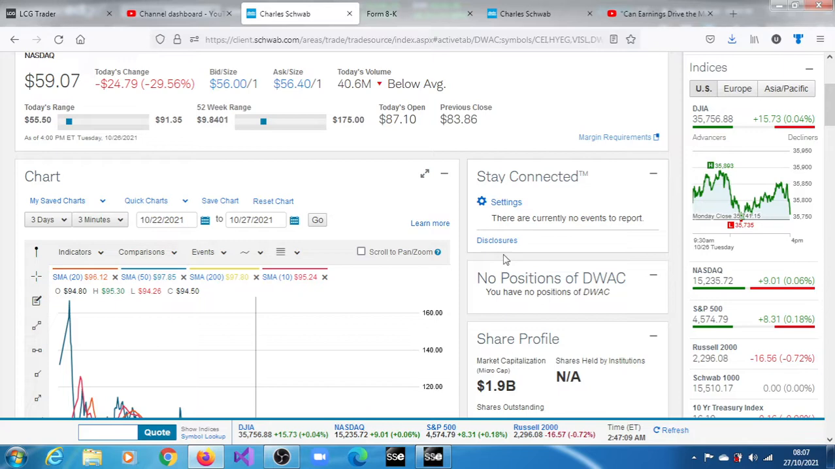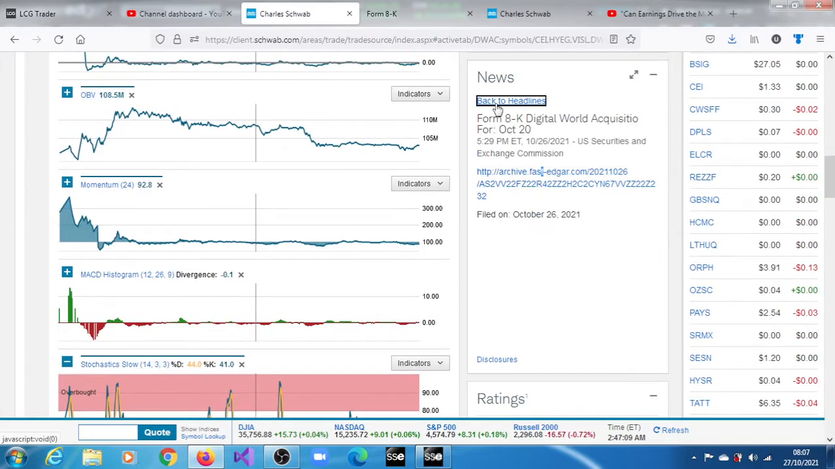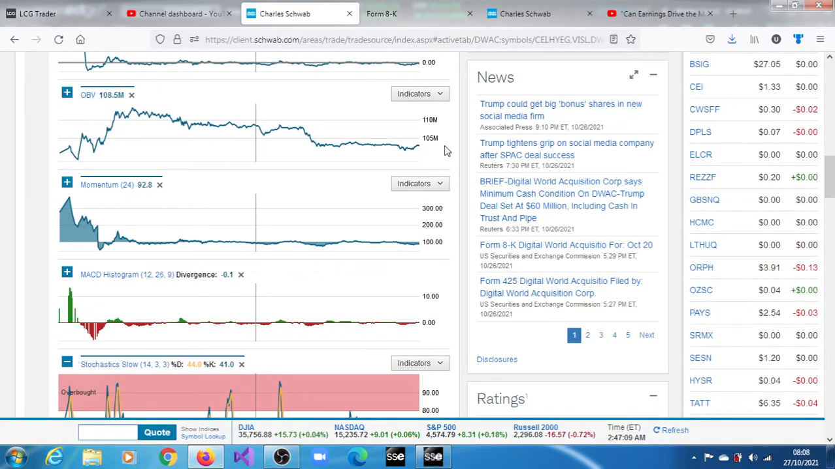Okay, so what do we have here? We have all that news. Yes, you must have heard all of them. Trump could get big bonus shares in new social media firm. Trump tightens grip on social media company after SPAC deal success. Okay, and Digital World Acquisition Corp says minimum cash condition on the deal with Trump's company set at $60 million, including cash in trust and PIPE.